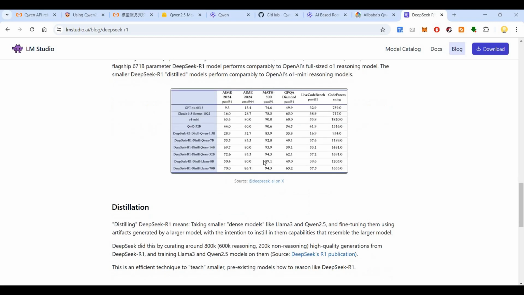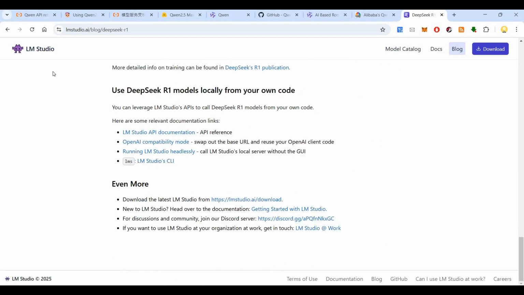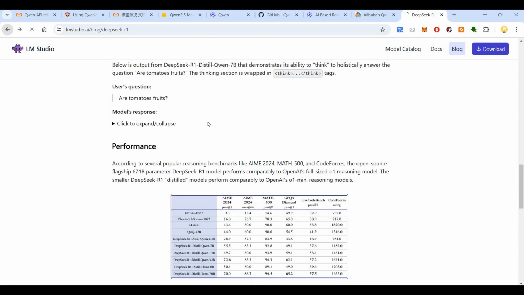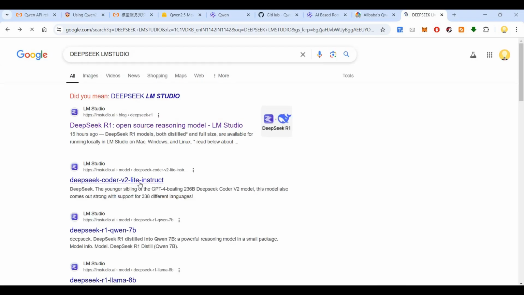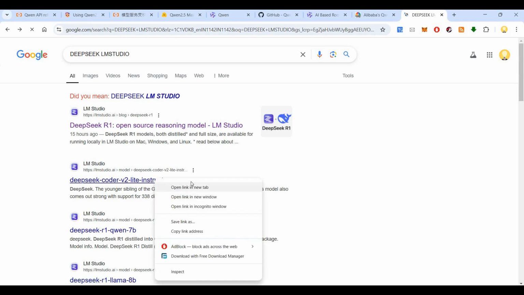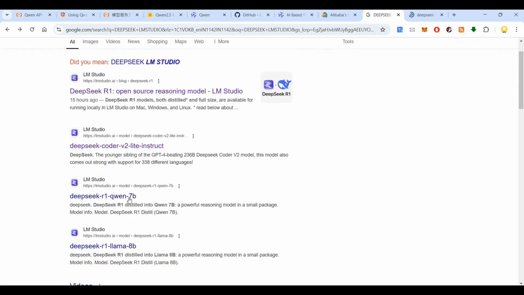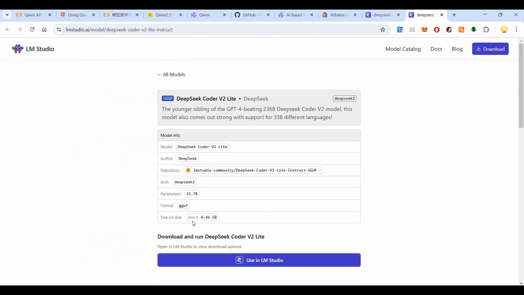You look at this. So now you want to see what is the size of it. So let's see, DeepSeek Coder V2 Lite Instruct. This is the model. Then there is this DeepSeek R1 Distill Qwen 7B model. So you see the size is pretty much less.